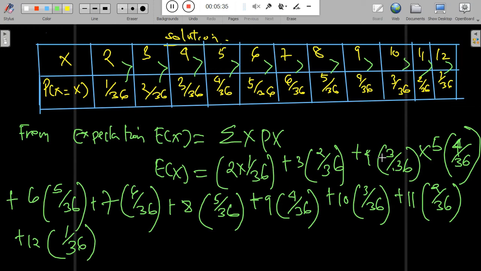So we make the summation of x times the probability of x.